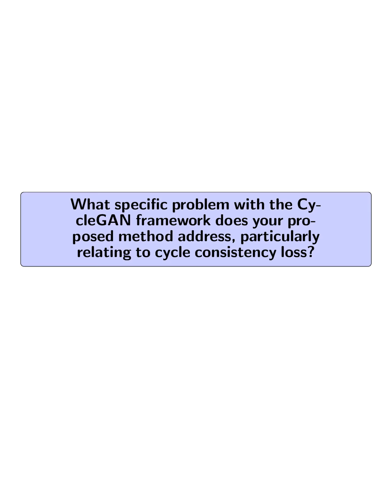What specific problem with the CycleGAN framework does your proposed method address, particularly relating to cycle consistency loss?